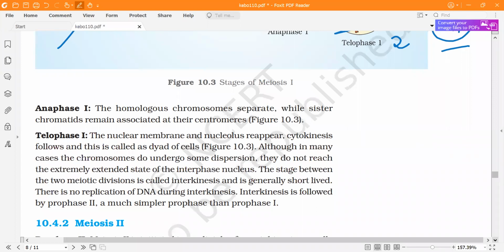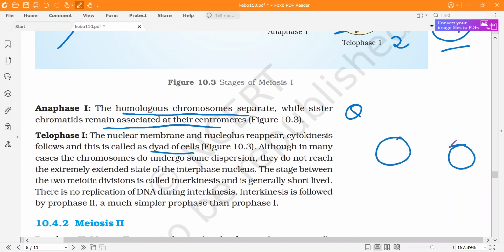So now the homologous chromosomes will separate, but sister chromatids are associated. Also a question. And finally, we'll have two cells at the end of the telophase, which are haploid. Sometimes there is interkinesis between the two meiotic divisions, which is short-lived. There is some dispersion of chromosomes, a pause or a gap between two stages.